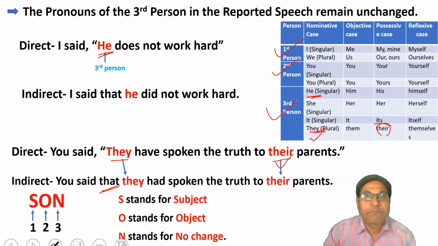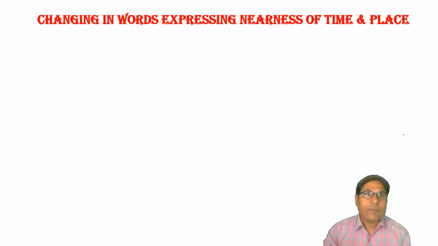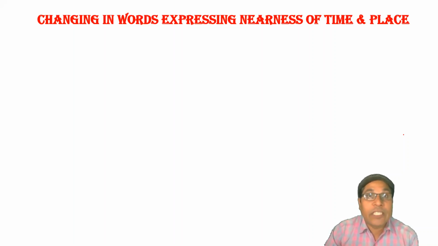Clear? Now let us see the next rule, changes in words expressing nearness of time and place. Dear students, while changing the direct speech into the indirect speech, apart from the changes in tenses and pronouns, some words expressing nearness of time and nearness of place are also replaced by corresponding words expressing distance.